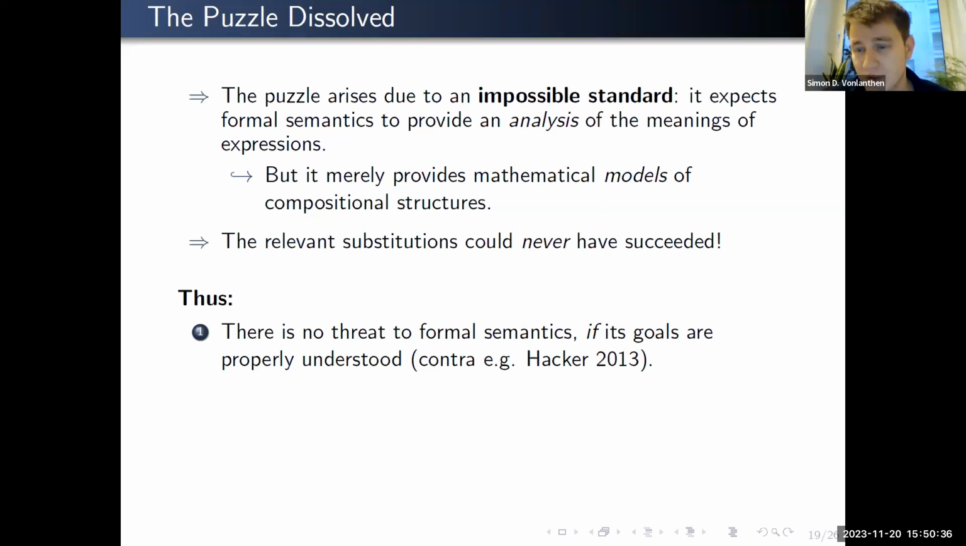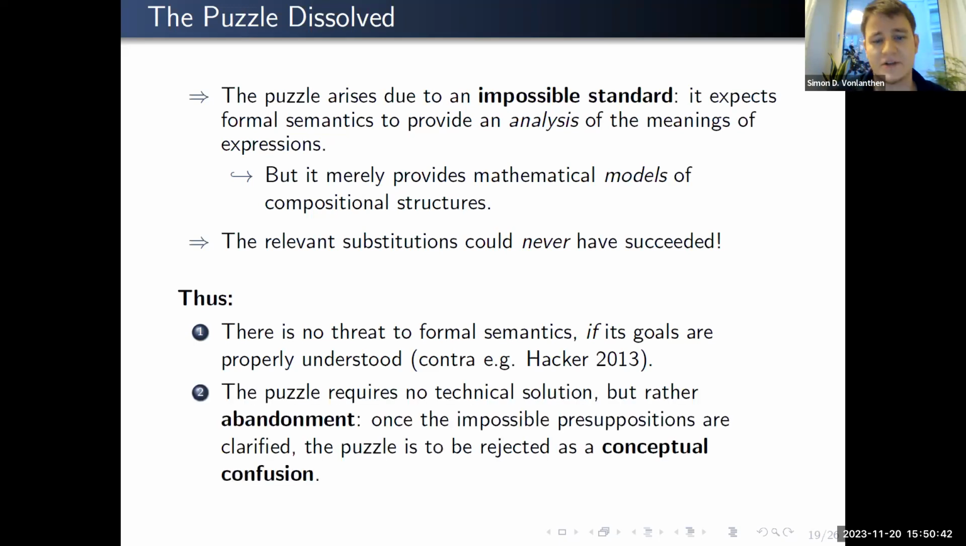as long as we understand the goals of formal semantics correctly. And I will be done in a few seconds, don't worry, I'm almost done. And so this puzzle does not require a technical solution, but should rather just be abandoned, because the presuppositions cannot be met. And I think as long as this is clarified, the puzzle can be rejected.